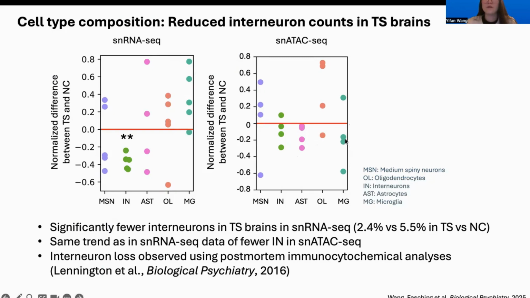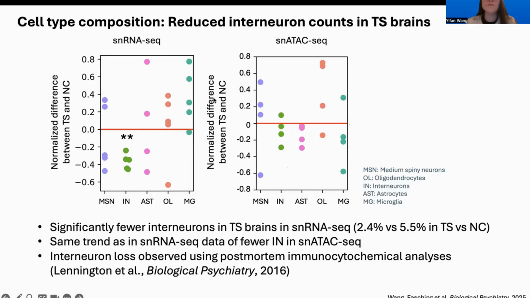While for single-cell ATAC-seq data, which I'll be talking about in more technical detail later, we did not observe a statistically significant interneuron loss in the TS brains compared to controls. However, we did observe the same trend in the interneurons.